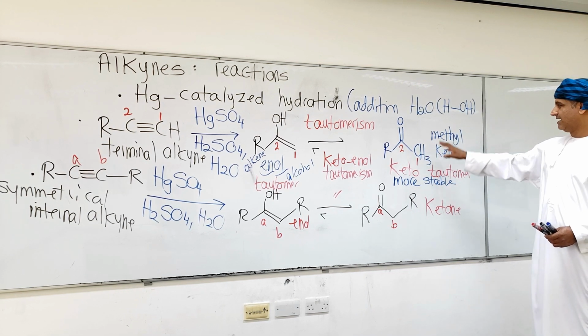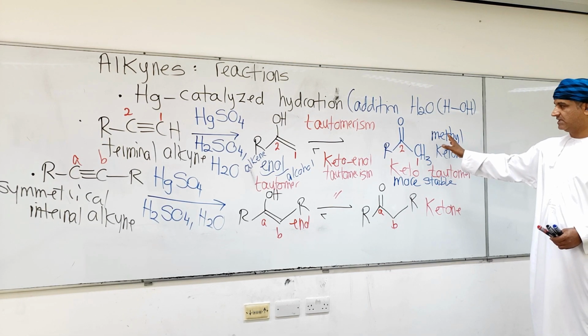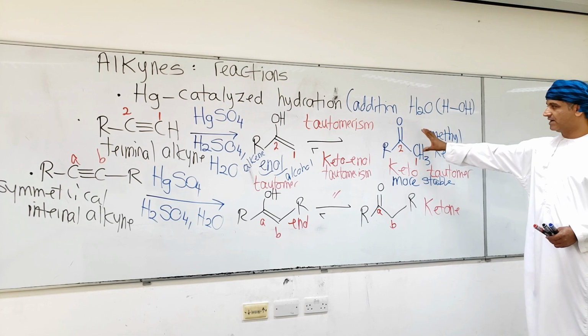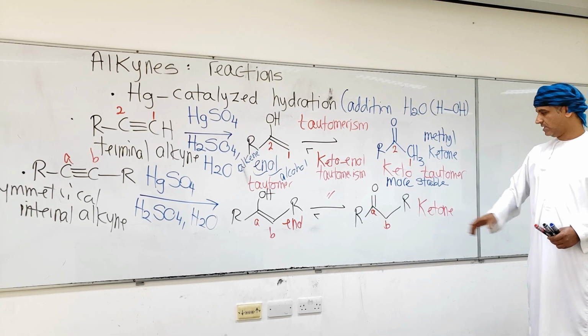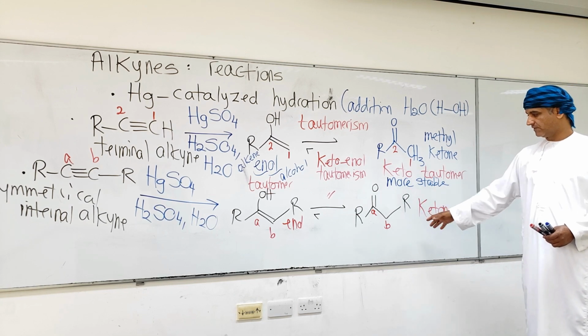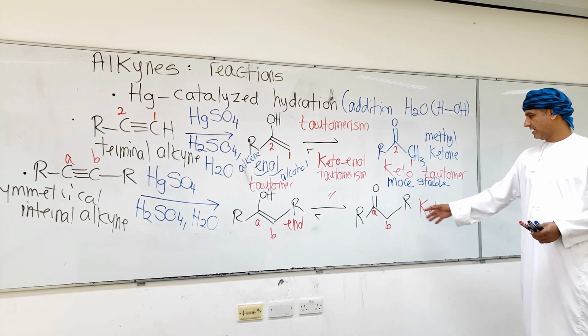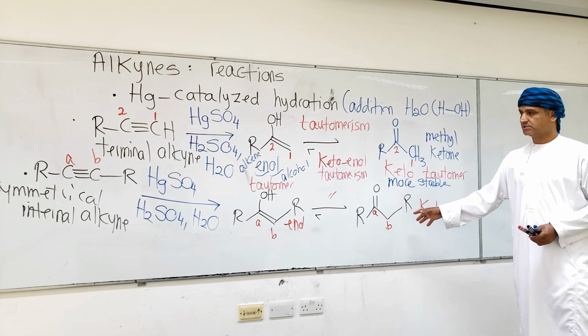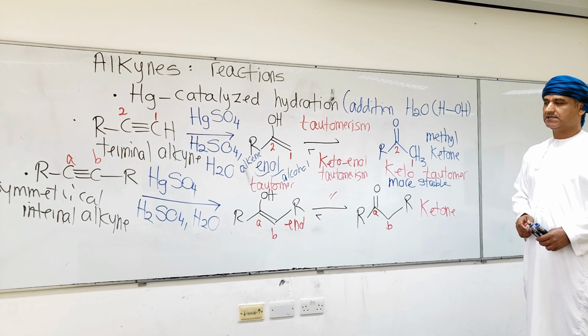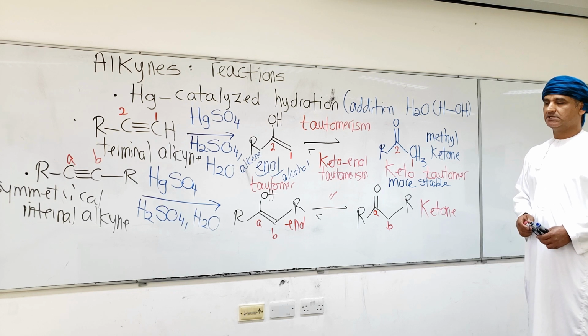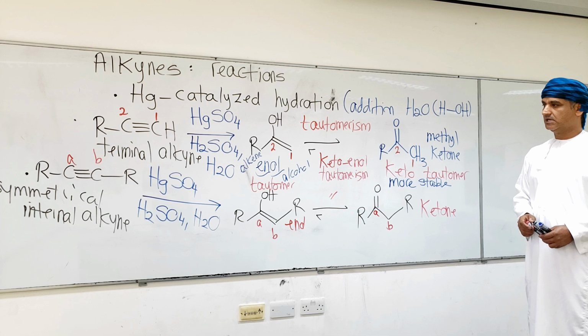Before, we had a methyl ketone specifically, where the carbonyl group of the ketone is at carbon number 2. But here it's further in, if you like, in the chain. This ketone is produced when a symmetrical internal alkyne is hydrated using the mercury-catalyzed hydration reaction.